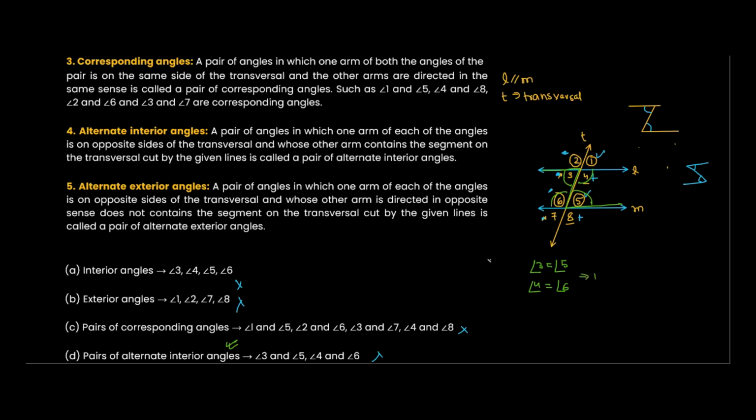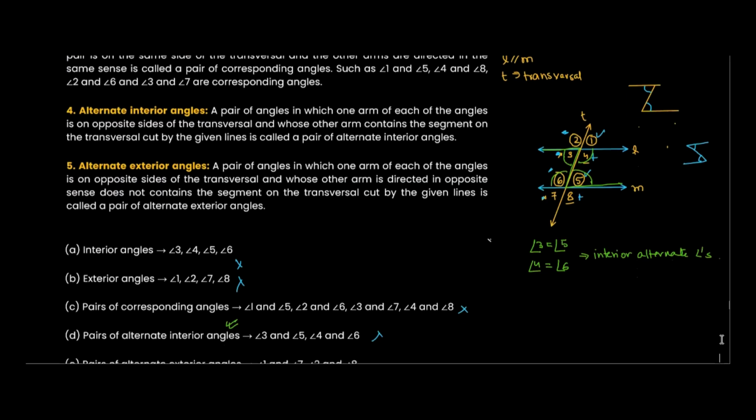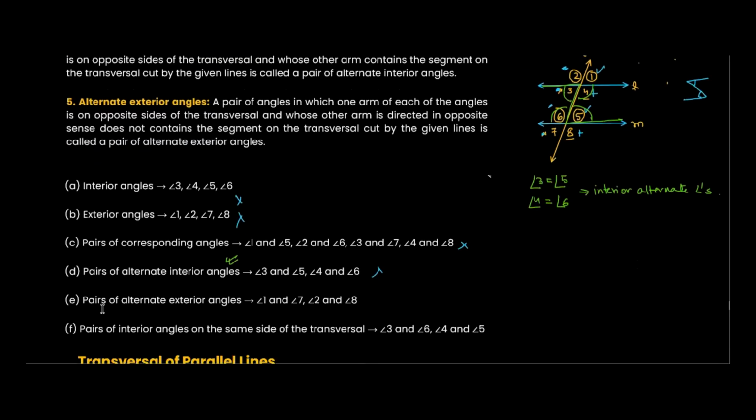So these are known as interior alternate angles. Okay. So we have seen what are interior alternate angles and what are corresponding angles. Are we clear on this one? Yes. Okay.